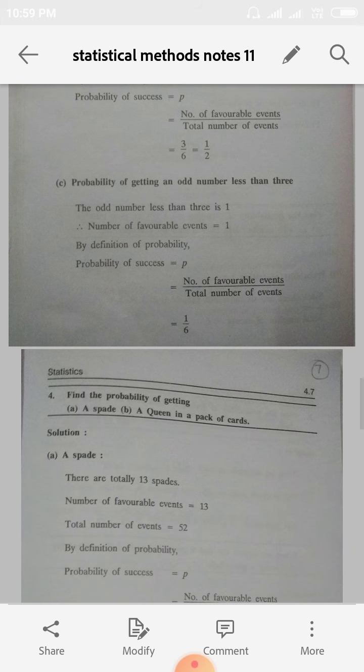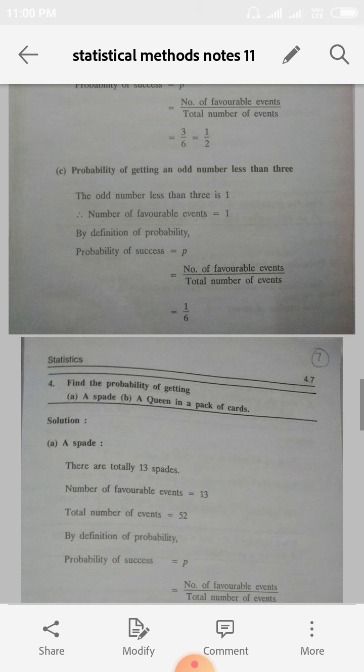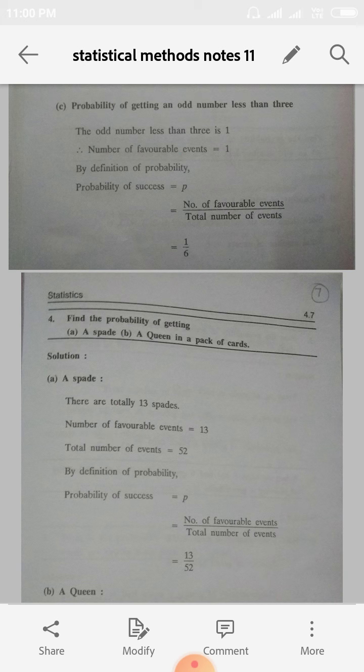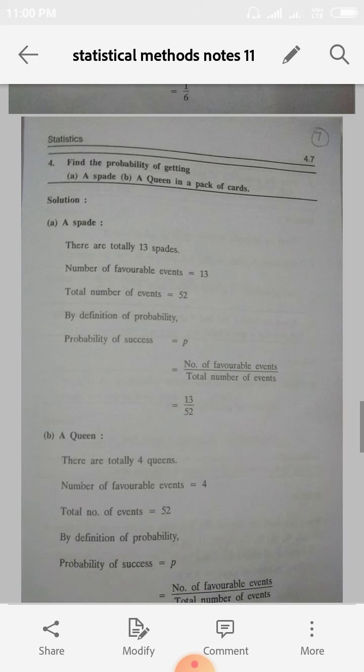And then for the third one, what is the probability of getting an odd number less than 3? What are the odd numbers? The odd numbers are 1, 3, 5. But what is the condition given? The number is less than 3. The odd number less than 3 is 1. So the probability is nothing but 1 by 6. Clear, girls? Okay.